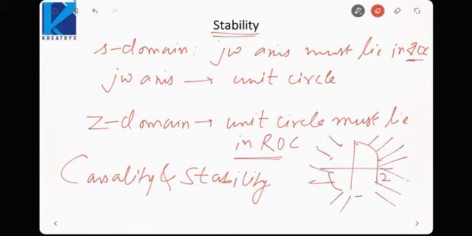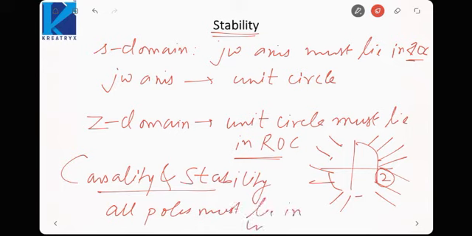It will not include the unit circle. But if I want it to include the unit circle, then this pole must be inside the unit circle. So causality and stability combined tell us all poles must lie in the unit circle. Okay, if all poles lie inside the unit circle, then the system would be stable as well as causal.